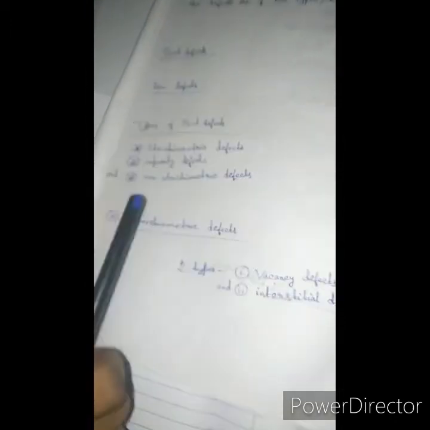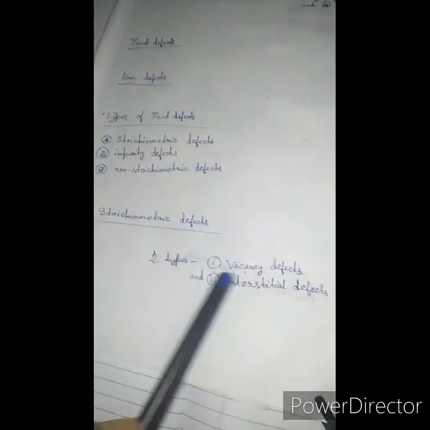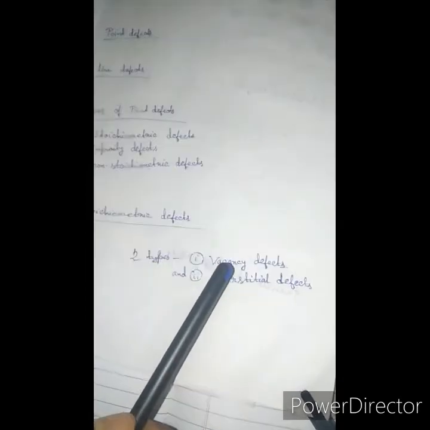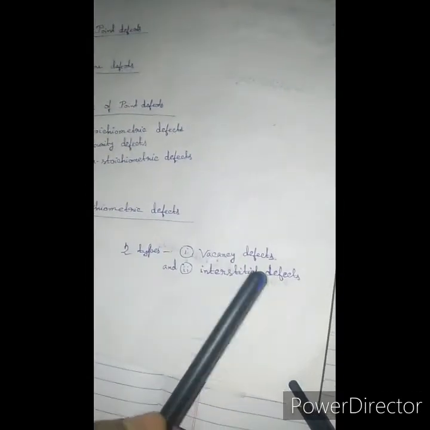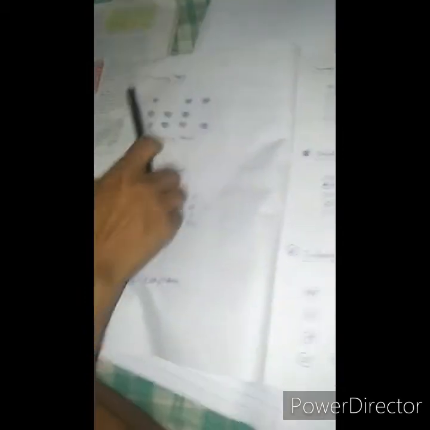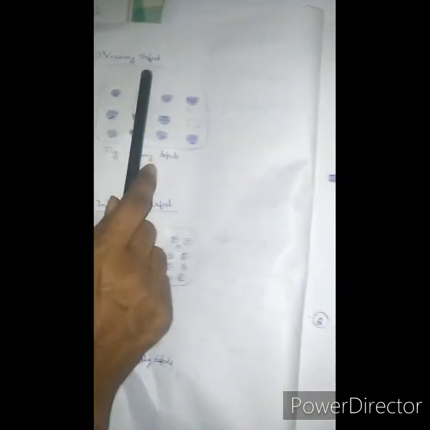Basically, these are of two types: vacancy defects and interstitial defects. Number one, vacancy defect.